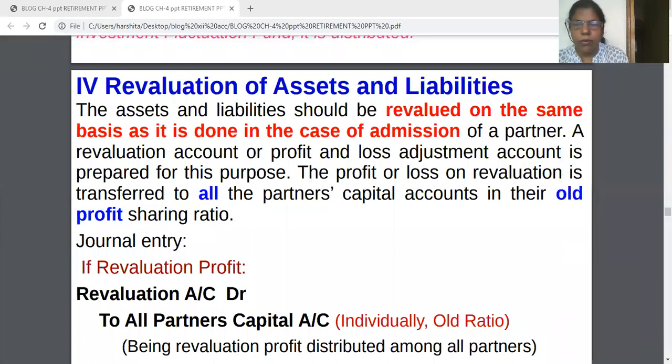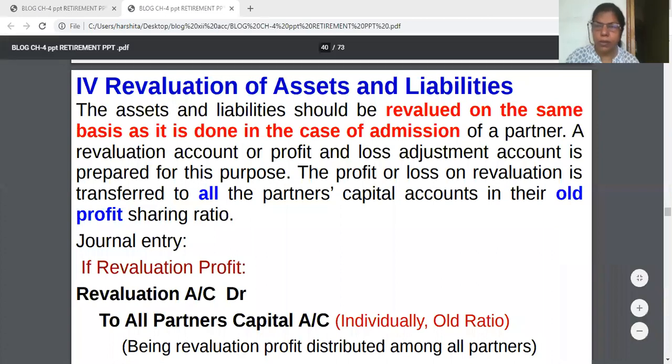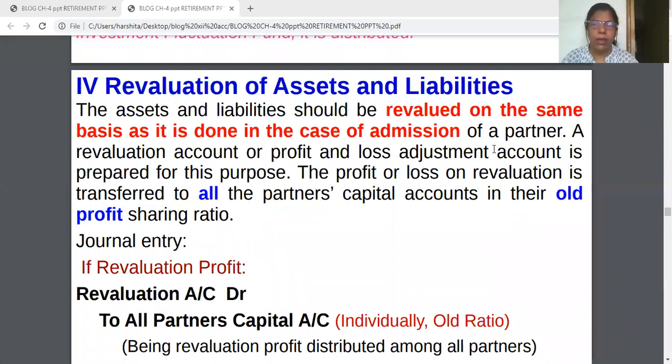See, revaluation of assets and liabilities. The assets and liabilities should be revalued on the same basis as it is done in the case of admission of a partner. This is the main thing you should keep in mind: revaluation means valuation of assets and liabilities is the same as in the case of admission, change in profit sharing ratio, or death of a partner.